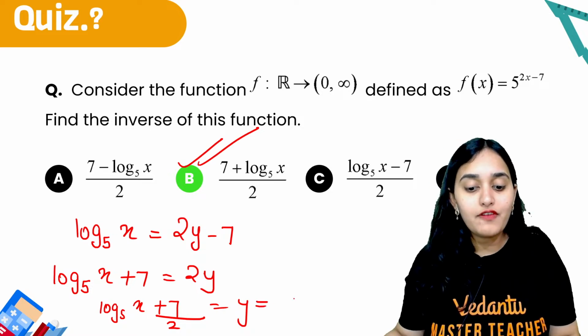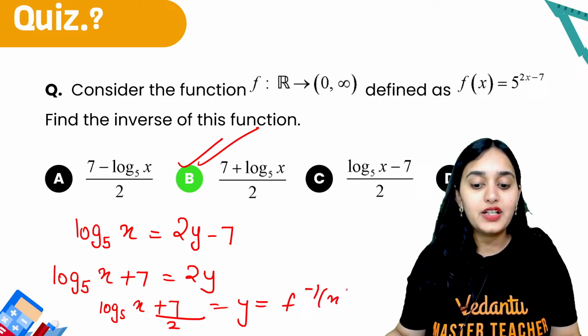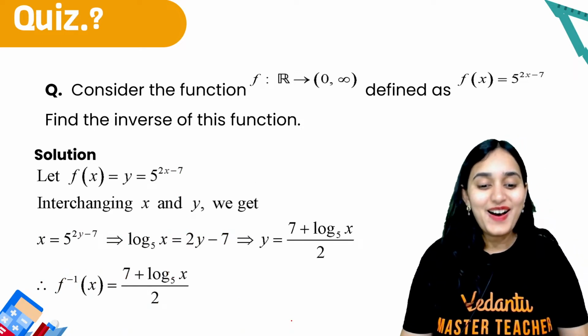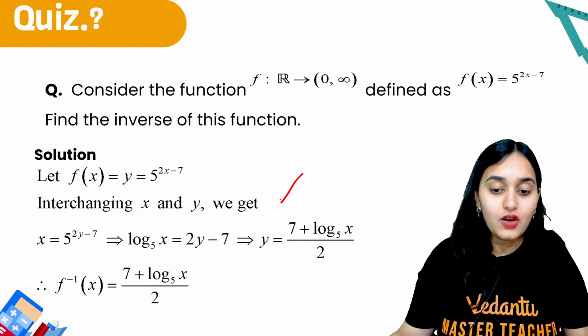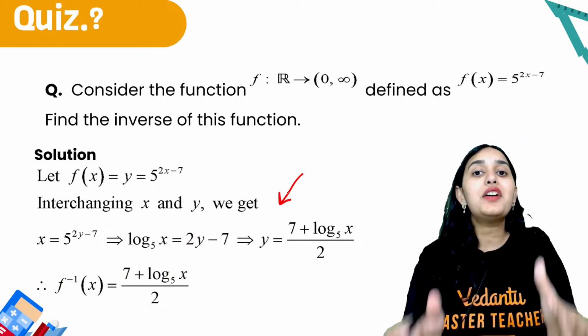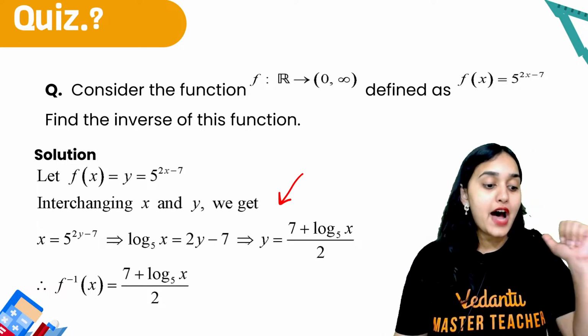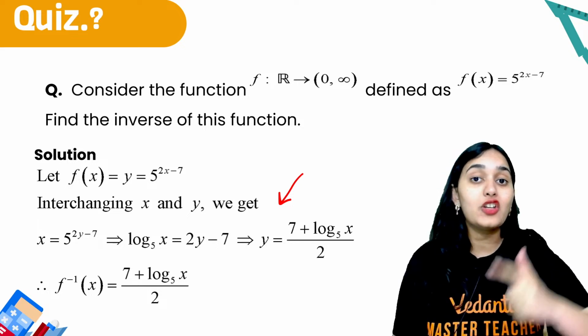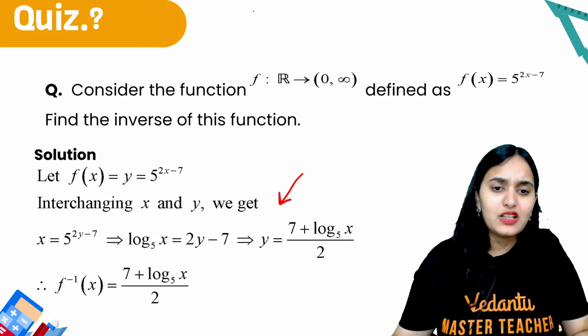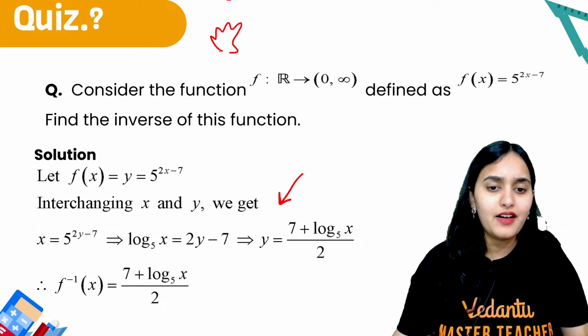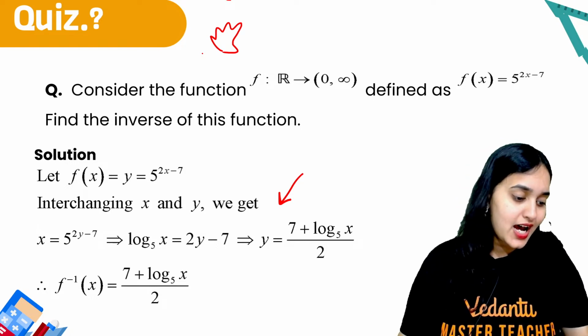And once we have got y, it is nothing but f inverse of x. Alright guys, so this is how you find out the inverse of a function. Is it clear to all of you? How you find out composition of a function and inverse of a function? Let me know in the chat box. Show some fire. Come on. Understood or not?